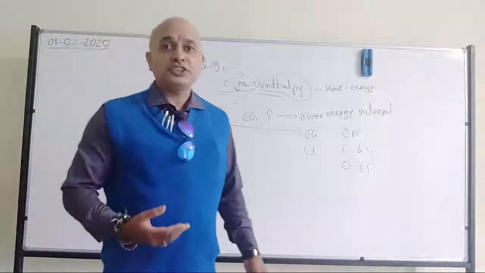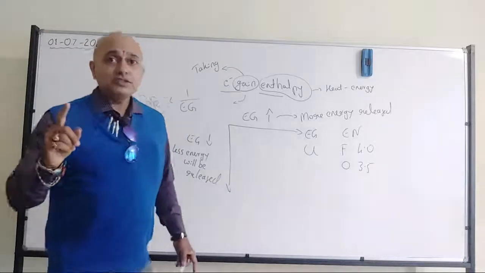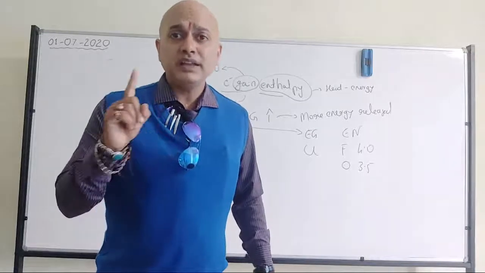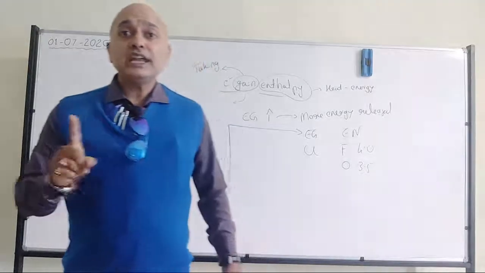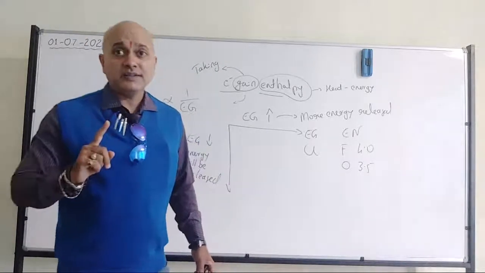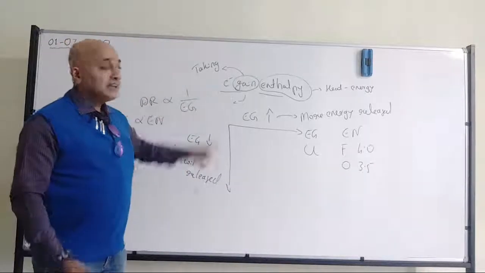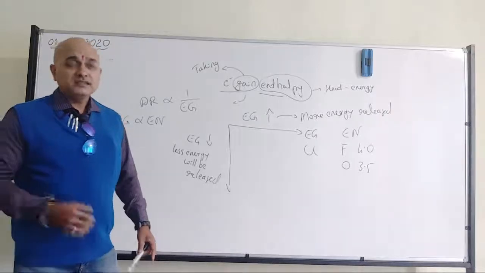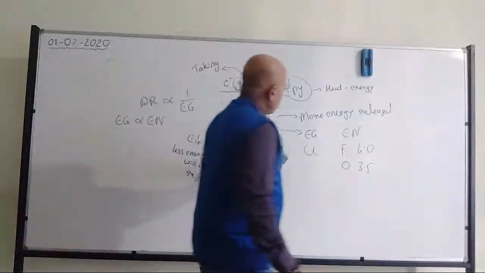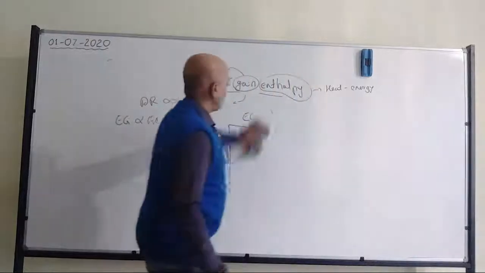I'll come to that, Ashish. Very good, I was expecting that question. Electron gain enthalpy and electronegativity are not one and the same. The definition itself is different. In one case it is attracting the electron, but here it is gaining the electron. So in that way chlorine is going to dominate. Now, very good question: why, sir, is chlorine going to dominate? I will explain it now.